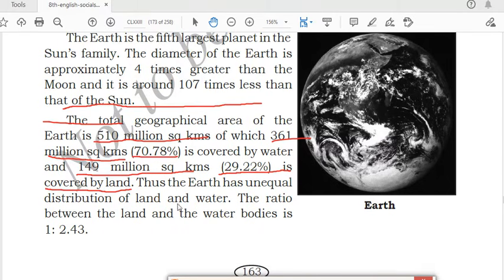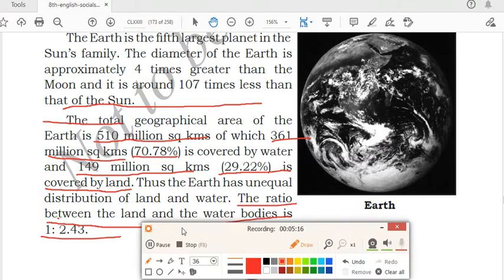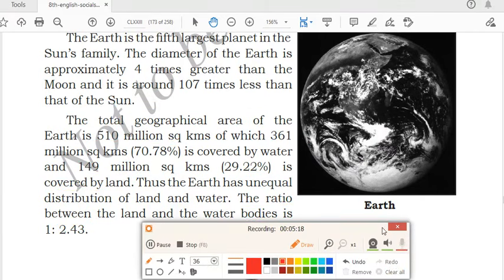Thus earth has unequal distribution of land and water. You can see that more than 50% is covered with water and very less portion of the earth is covered by land where we are living. The ratio between the land and the water bodies is also given over here. It is 1 is to 2.43. So this was all about the size of the earth.